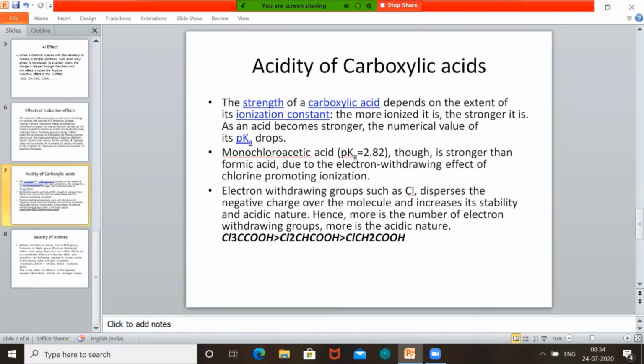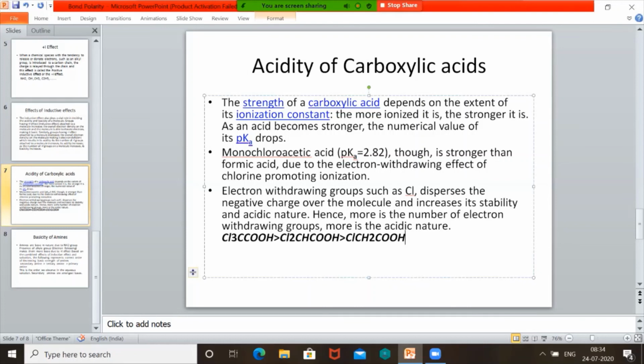Likewise, if chlorine is there, as in chloroacetic acid, chlorine causes easy release of H plus ion. If more chlorines are attached, the hydrogens are released more easily. So trichloroacetic acid is more acidic, then dichloroacetic acid, then monochloroacetic acid.